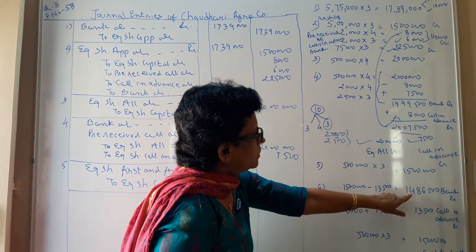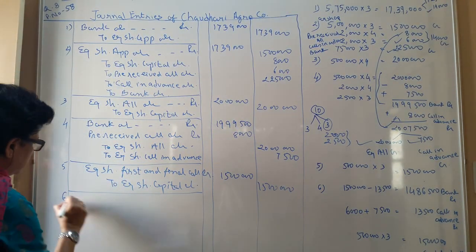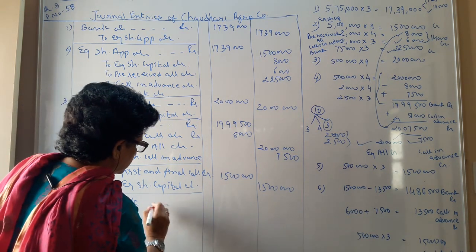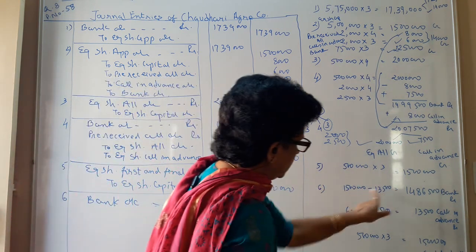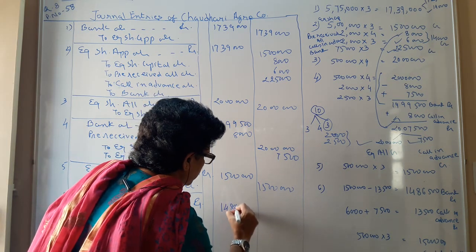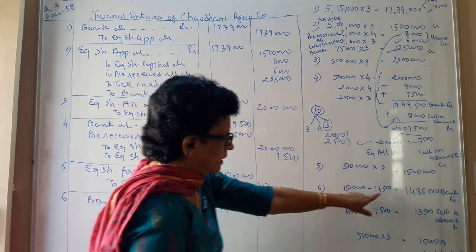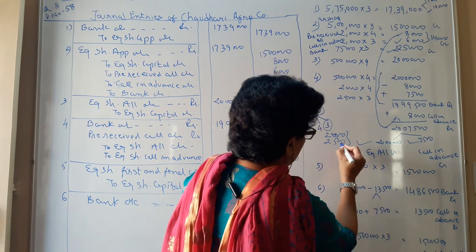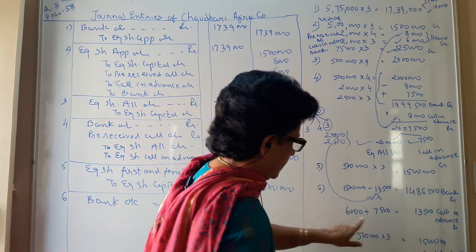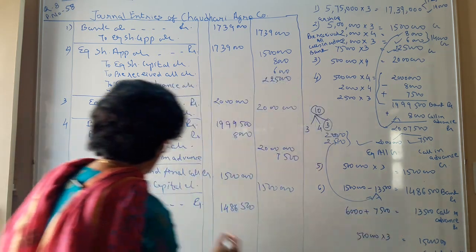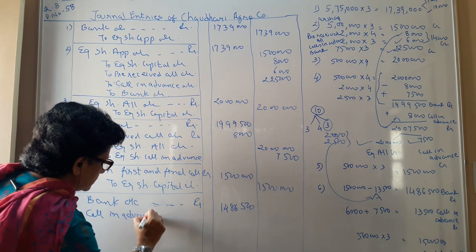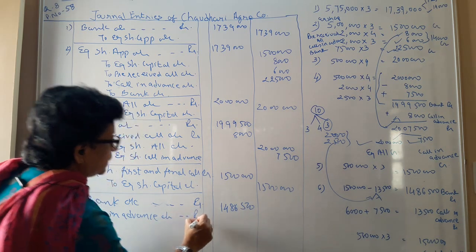So your bank account is going to be, next entry number 6, bank account debit, total this minus this is equal to 14,86,500. Understood? These two, that we have received, the amount of these two comes to 13,500. Then you have that call in advance account debit, which we have credited.